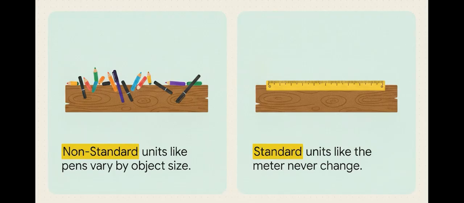And this, right here, perfectly illustrates the problem. Let's say you try measuring a wooden board using pens or pencils. That measurement is going to change every single time you sharpen the pencil, or if your friend happens to use a totally different sized pen. That is a classic non-standard unit. Standard units, on the other hand, like using a meter, provide absolute, constant accuracy. It's universally accepted, and it literally never changes no matter who's doing the measuring.